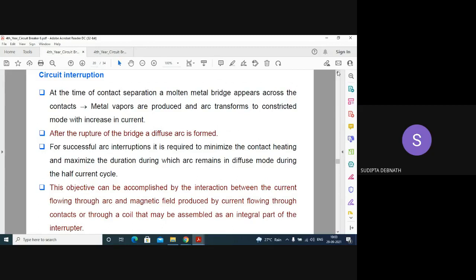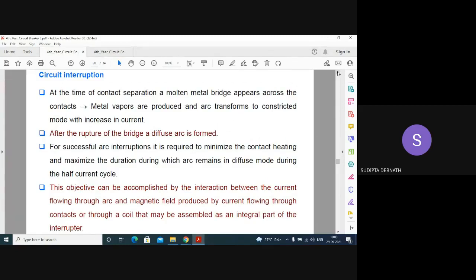For successful arc interruption, it is required to minimize the contact heating and maximize the duration during which the arc remains in diffused mode. It will be advantageous if the arc remains in diffused mode.